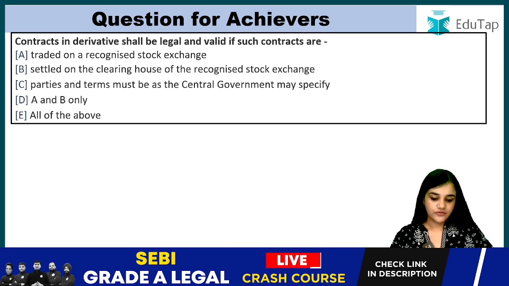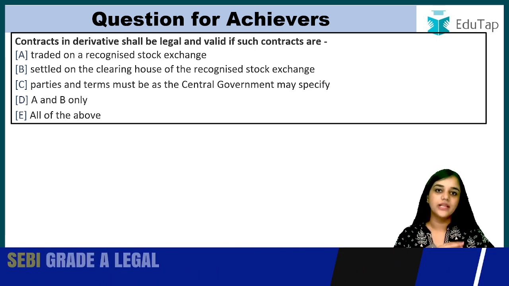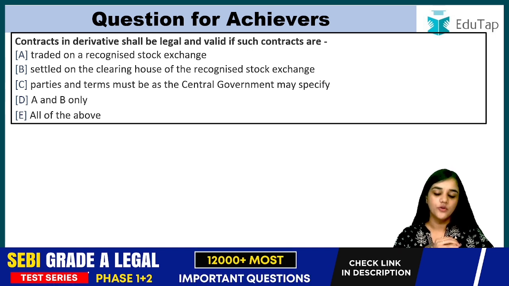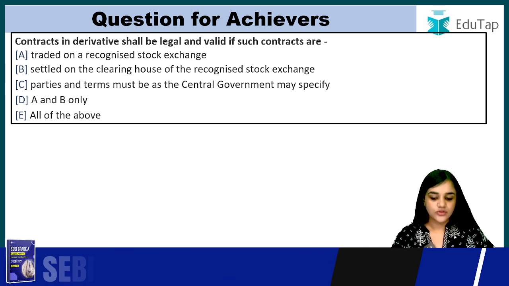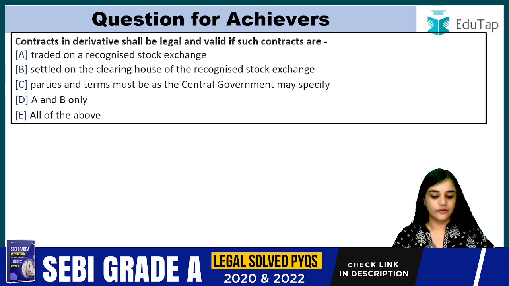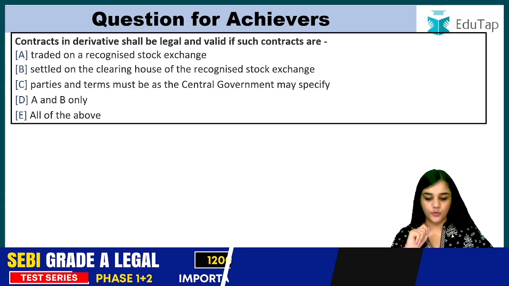Contracts and derivatives shall be legal and valid if such contracts are. This is a homework question for you. We have already discussed this question as well. Please comment down the answer below. Contracts and derivatives shall be legal and valid if such contracts are traded on a recognized stock exchange, settled on the clearing house of the recognized stock exchange, parties and terms must be as the central government may specify, A and B only or all of the above. So kindly comment down the right answer below.